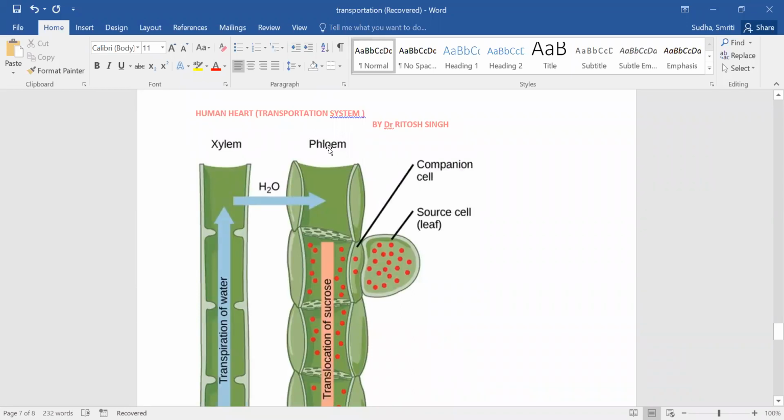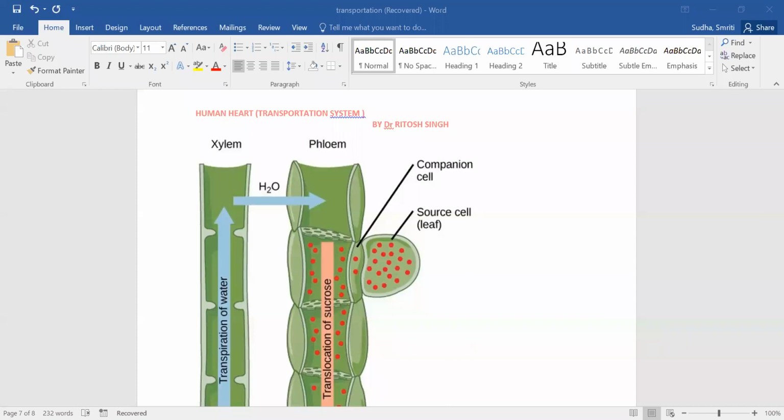So can you understand the difference between xylem and phloem? Keep it fast. Write in the chat box. Did you understand transpiration and translocation? Transpiration means water and translocation means food. Write in the chat box. Did you understand transpiration versus translocation? Because that is the end of the chapter.